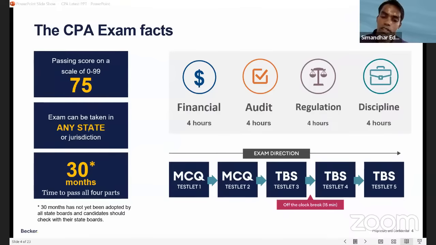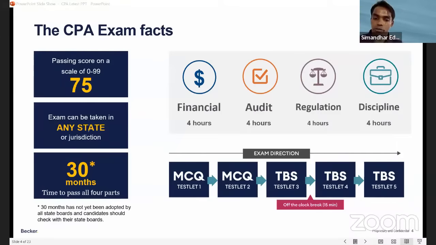Our last batch was last month, and this completes all our BEC classes, because effectively no one can write the BEC exam now. If they register with Simandhar or for the CPA course this month or this week, they will not be able to write the BEC exam.